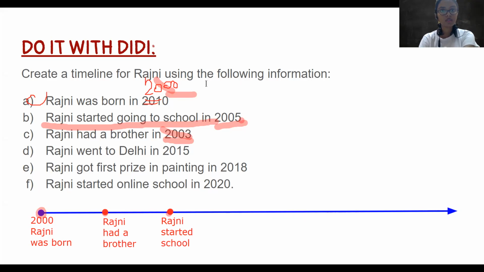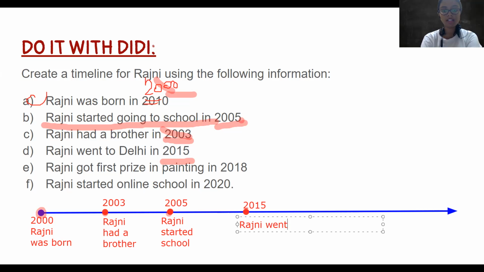All right. So next what happened? Rajni went to Delhi in 2015, 2018, 2020. So सबसे पहले तो 2015 आएगा. So let's mark this. Also remember to write the years. Here this was 2003 and here this was 2005. This is 2015. What happened in 2015? Rajni went to Delhi.